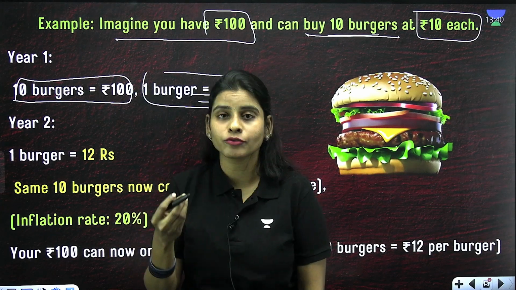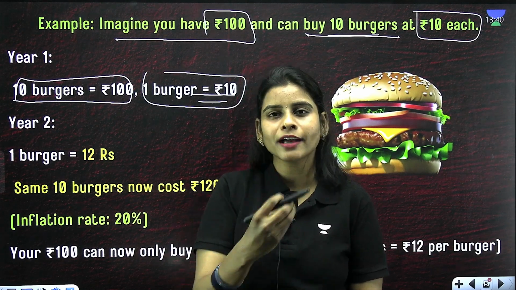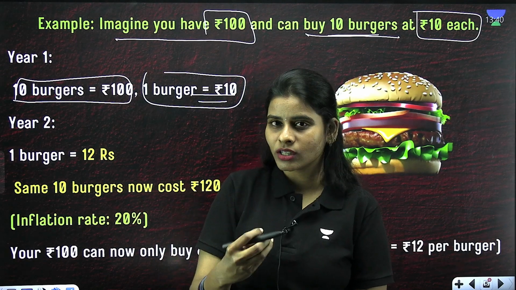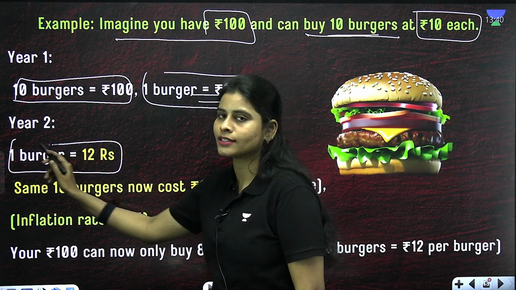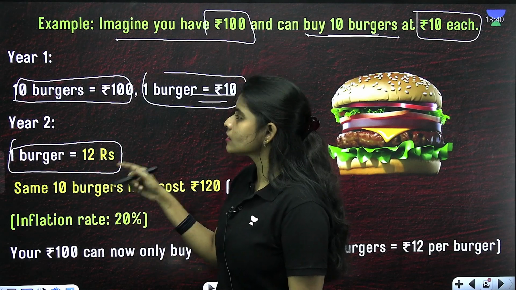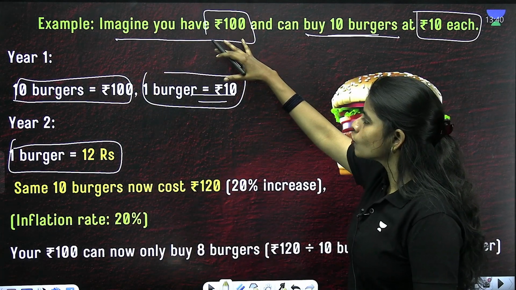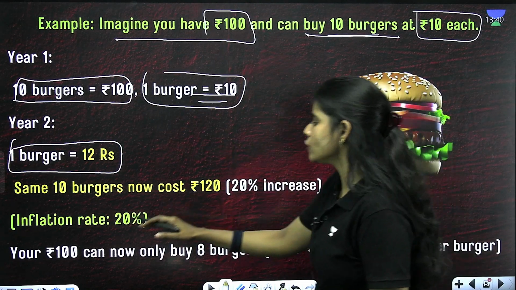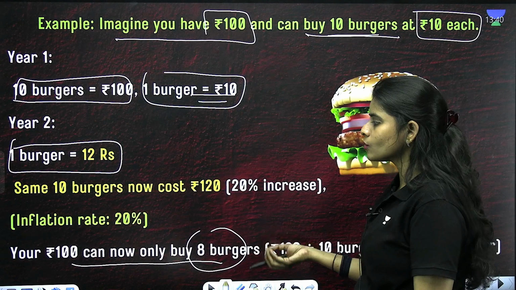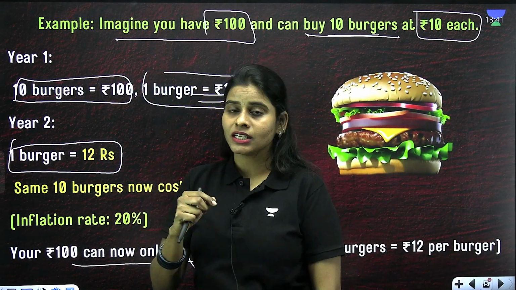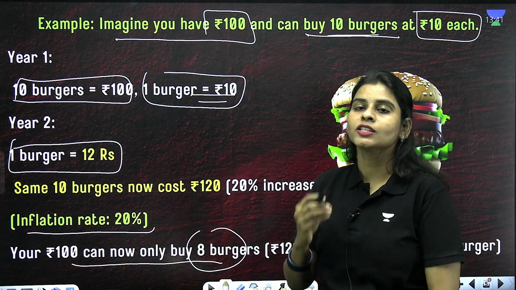So what is happening after that? For the next 1 year, for the next 12 months, the price of the burger is increasing gradually and slowly in such a way that in the next year, the price of the burger is now 12 rupees. So with these 12 rupees, how many burgers can you buy with the same 100 rupees? It is no more 10 burgers, it is only 8 burgers. Why is it so? It is because the price has increased from 10 to 12 rupees. So here the inflation rate is 20%.